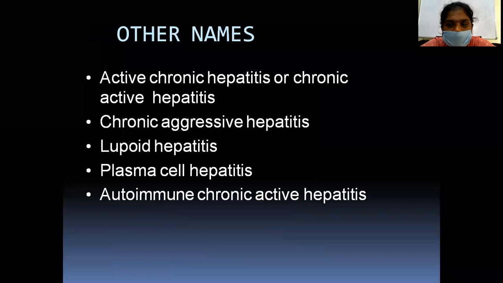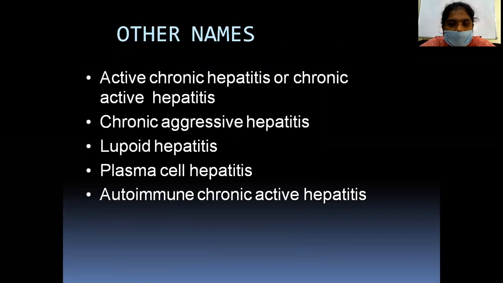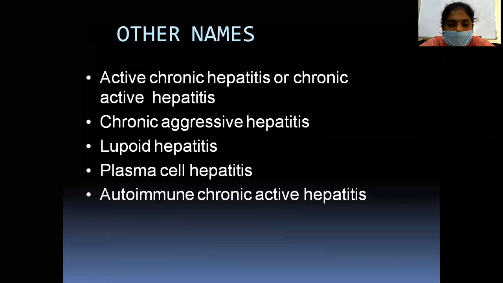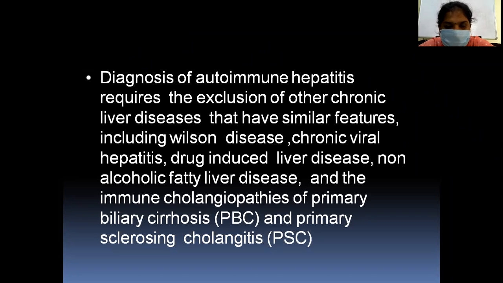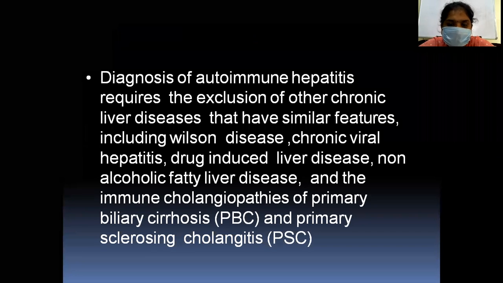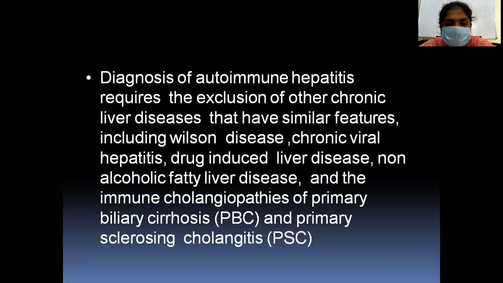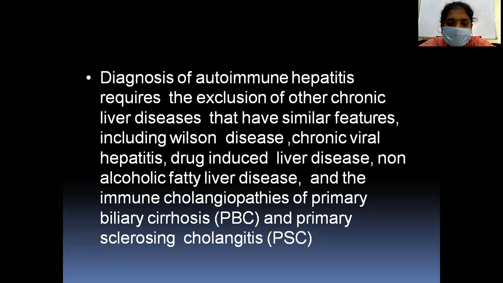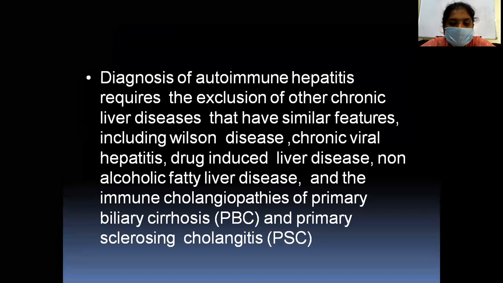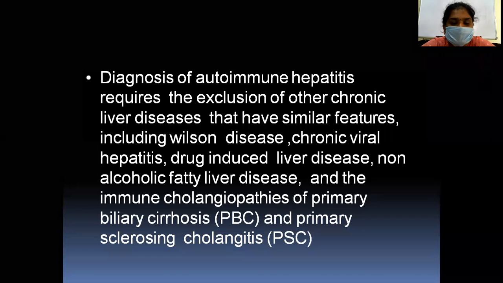These are the other names of autoimmune hepatitis: active chronic hepatitis or chronic active hepatitis, chronic aggressive hepatitis, lupoid hepatitis, plasma cell hepatitis, autoimmune chronic active hepatitis. The diagnosis requires the exclusion of all other causes of chronic liver disease that have similar features, including Wilson's disease, chronic viral hepatitis, drug-induced liver diseases, non-alcoholic fatty liver, and the remaining immune causes like primary biliary cirrhosis and primary sclerosing cholangitis.